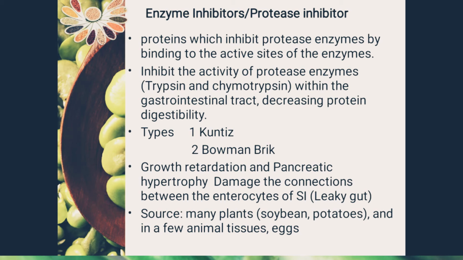Enzyme inhibitors are a major anti-nutritional factor present in legumes and pulses. They can be categorized into two parts: protease inhibitors and amylase inhibitors. Protease inhibitors are majorly present in legumes and pulses because legumes and pulses are rich in protein content.